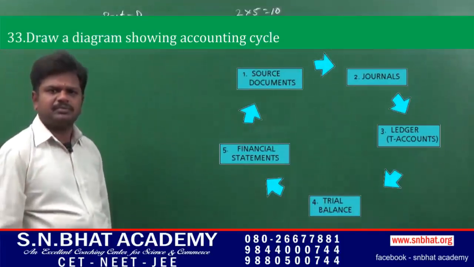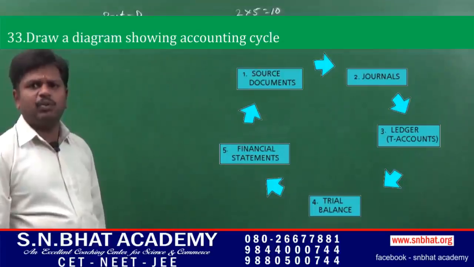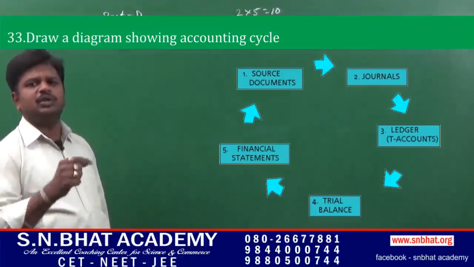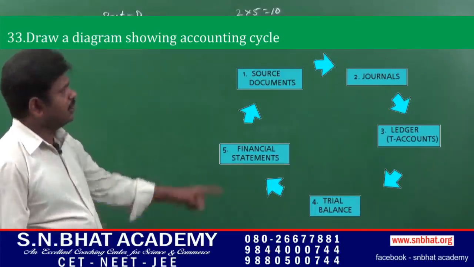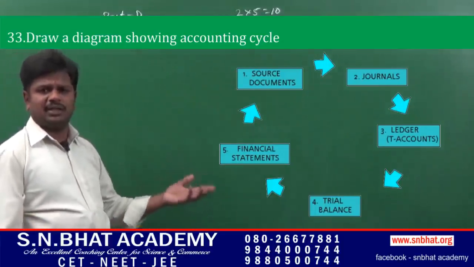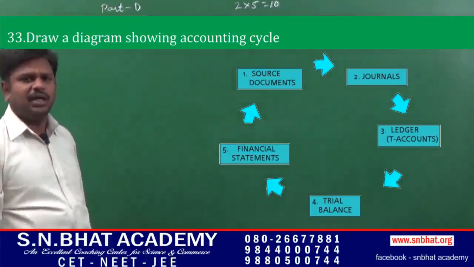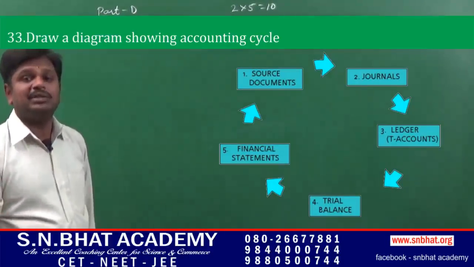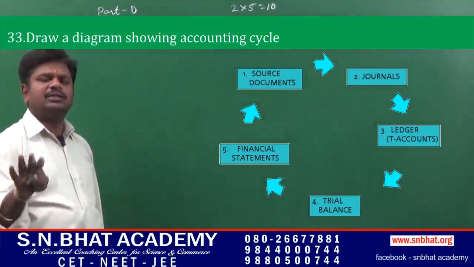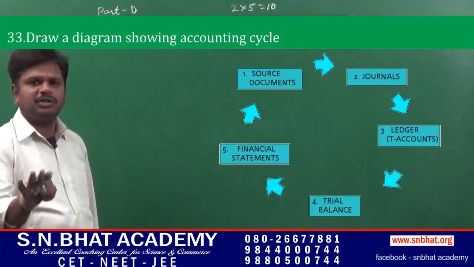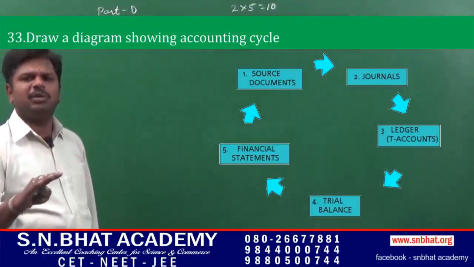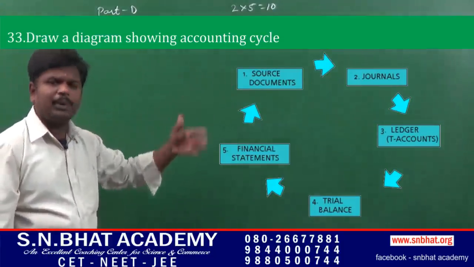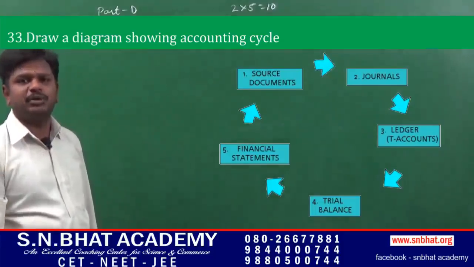Business transaction means any transaction which involves money or money's worth, or it is an activity which involves money or money's worth. Next, after considering the business transaction, you have to pass necessary journal entries, or we have to prepare subsidiary books. Journal entry is a primary book, or it is the first book where we will record each and every business transaction in a chronological or ascending order.